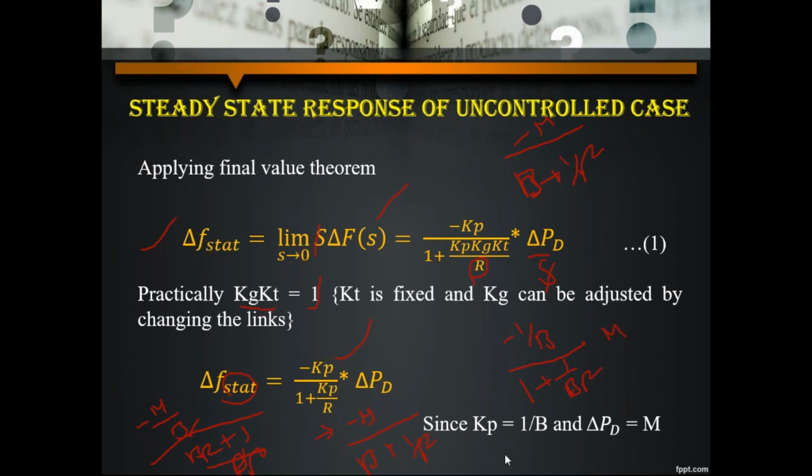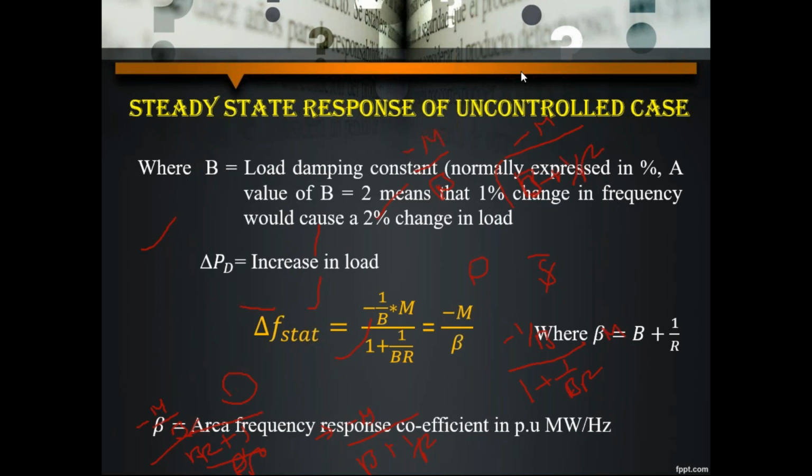After substituting the Kp value and delta PD value, now here I am considering the entire denominator term as beta. So you will get finally minus M divided by beta. So here beta is B plus 1 by R. So let me see the answer what you will get here.